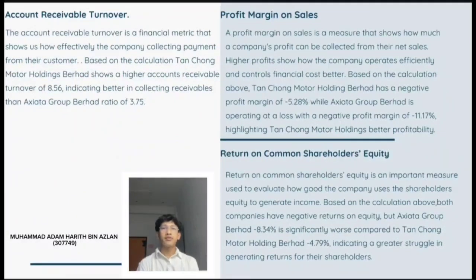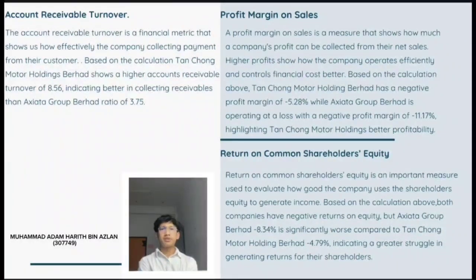Next is accounts receivable turnover. The accounts receivable turnover is a financial metric that shows how efficiently the company collects payment from its customers. This ratio is important for the business because it helps to understand their cash flow situation. Based on the calculation, Tan Chong Motor Holdings Berhad shows a higher accounts receivable turnover of 8.56, indicating better collection of receivables than Axiata Group Berhad's ratio of 3.75. After that is profit margin on sales.